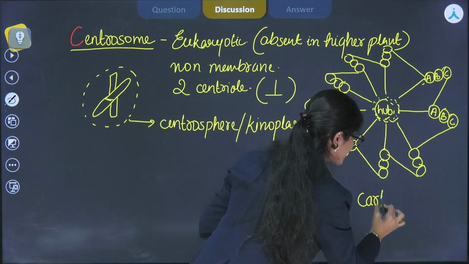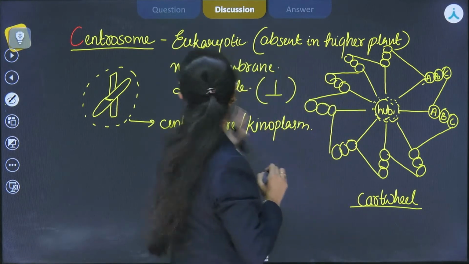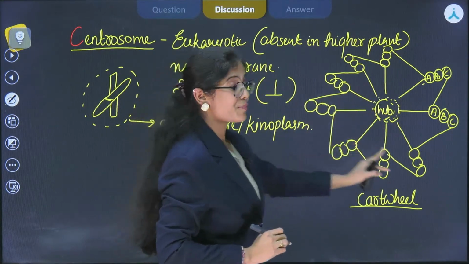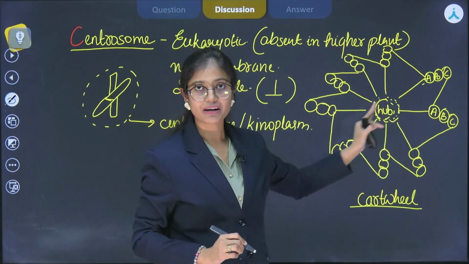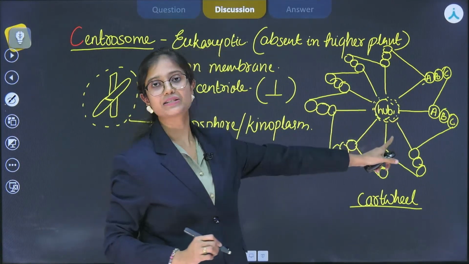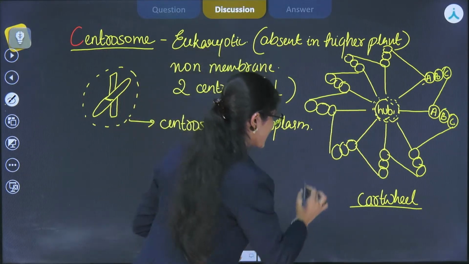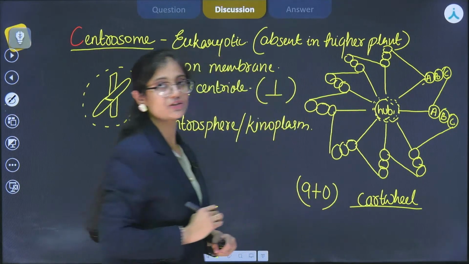So अगर पूछा जाए कि cartwheel appearance किसका होता है, then it is centriole. Okay? अगर हम number of microtubules count करें, it have 9 peripheral microtubules, but in the center there is no presence of microtubules. That's why the arrangement is 9 plus 0, like this.